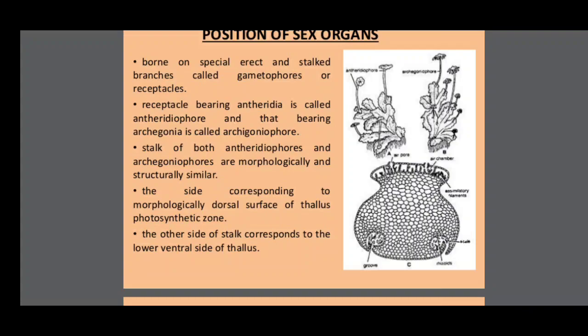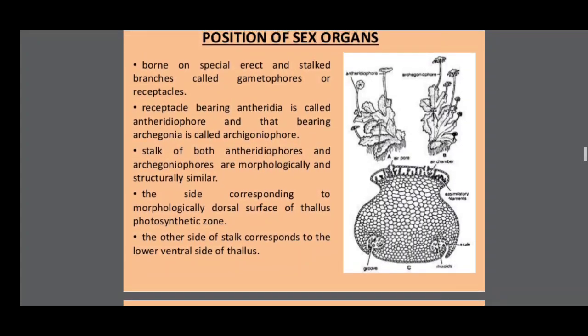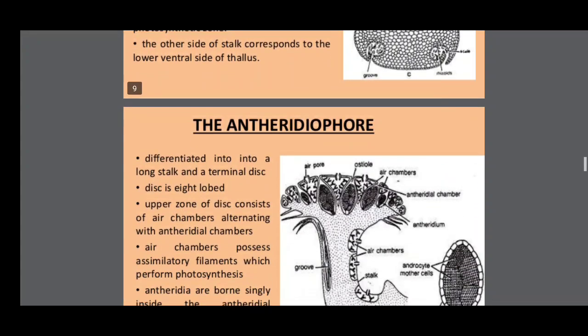Both the antheridiophore and archegoniophore, the one side corresponds to the dorsal surface of the thallus, and the other side corresponds to the lower ventral side of the thallus.